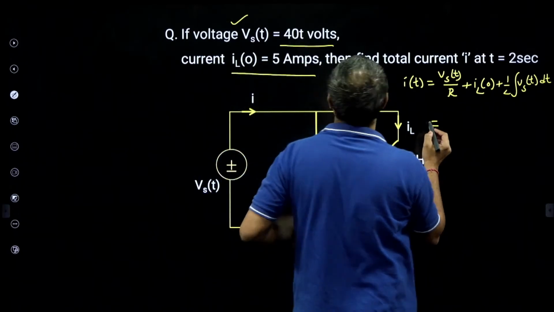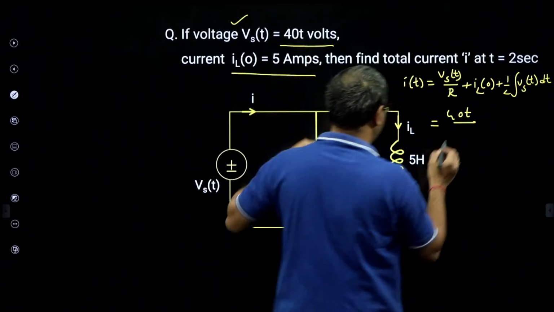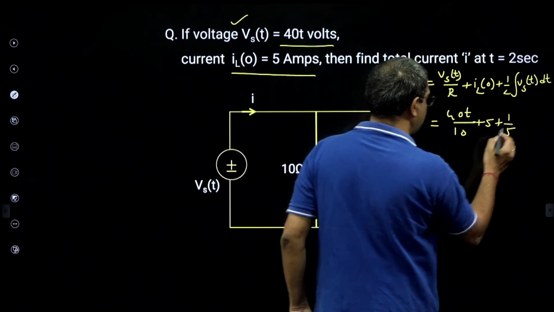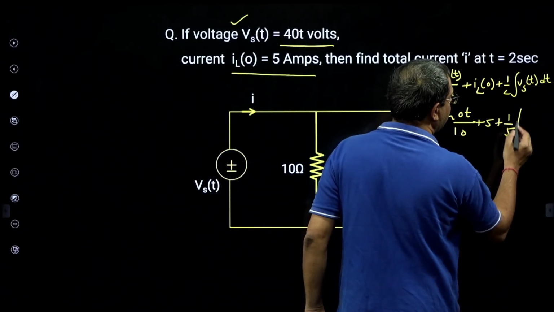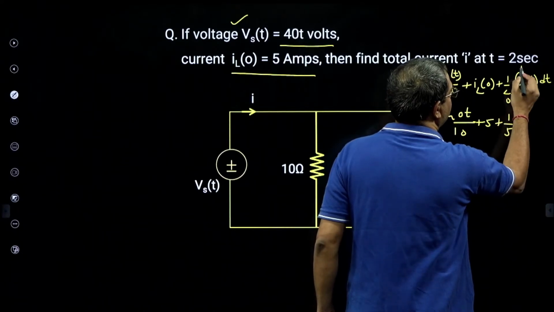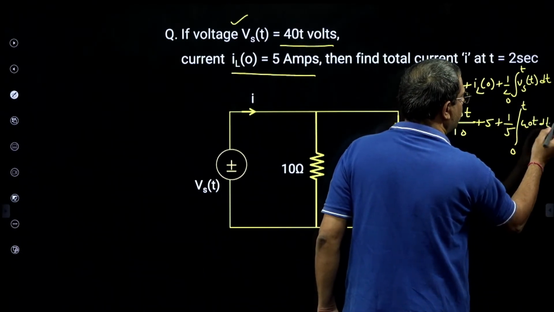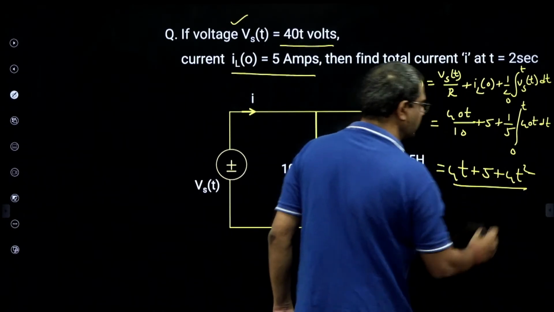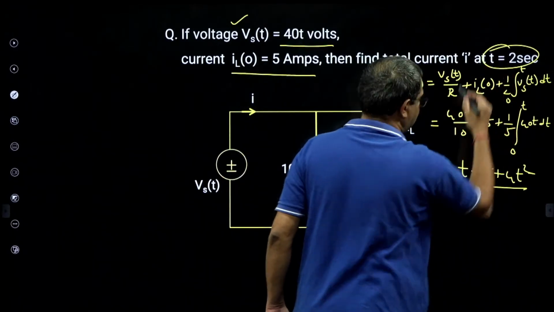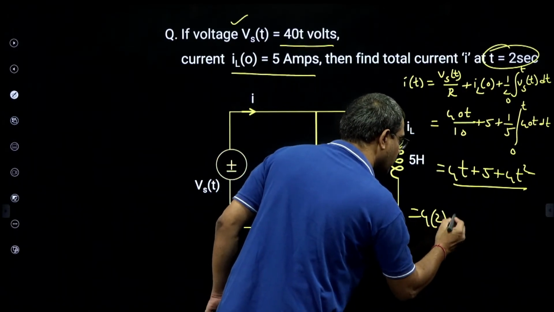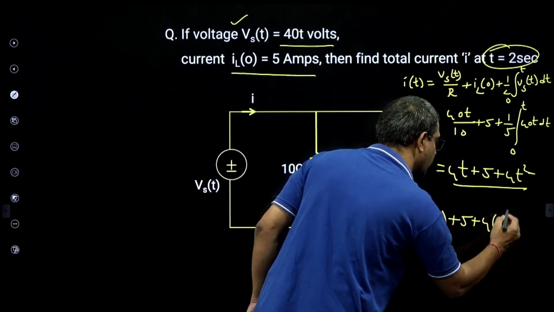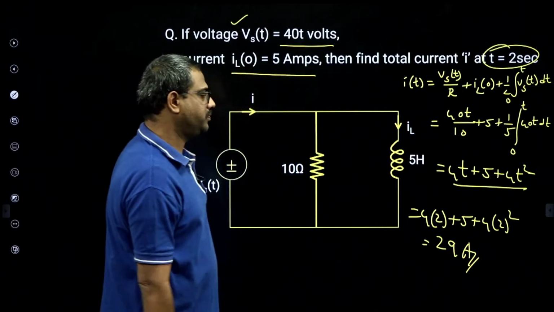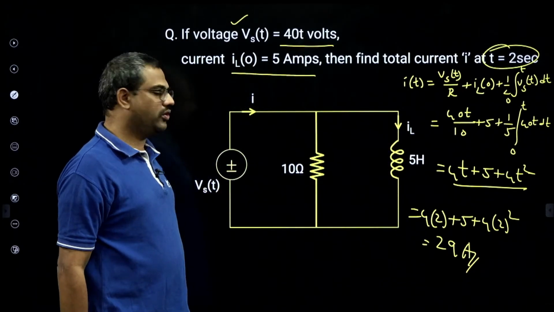Now what is Vs of t? It is 40 t. So 40 t by R, where R is 10. IL of 0 is 5. 1 by L, where L is 5 Henry, integral from 0 to t of Vs, 40 t dt. So if you observe, 4t plus 5 plus 4t square is the current function. But we are asked for the current at t equal to 2, so substitute: 4 into 2 plus 5 plus 4 into 2 square. That is 29 amperes. 24 plus 5, 29 amperes.